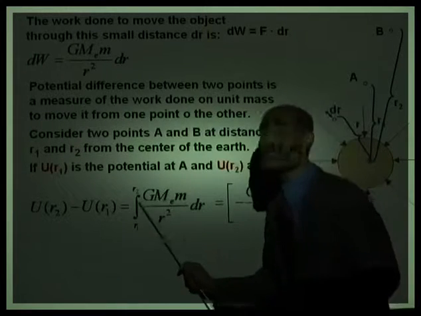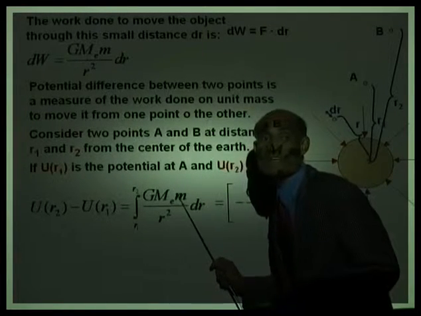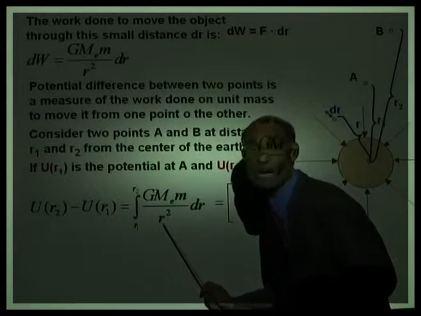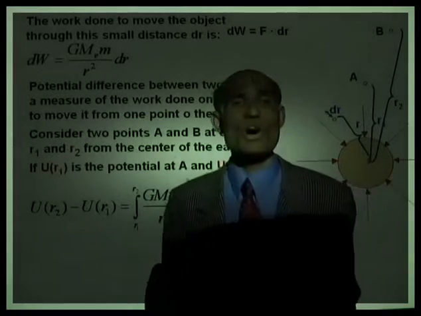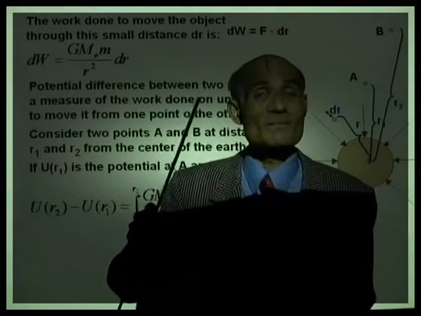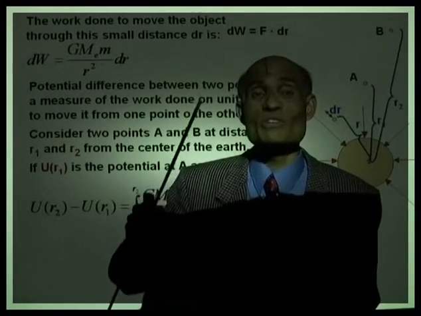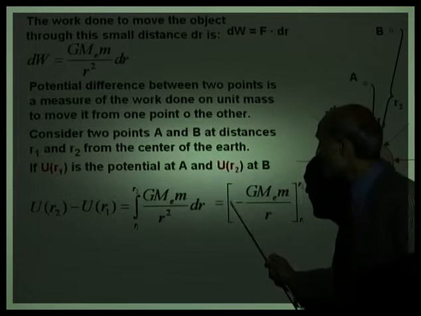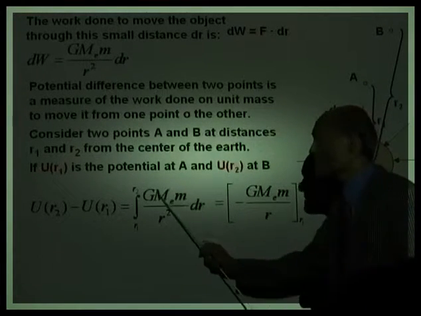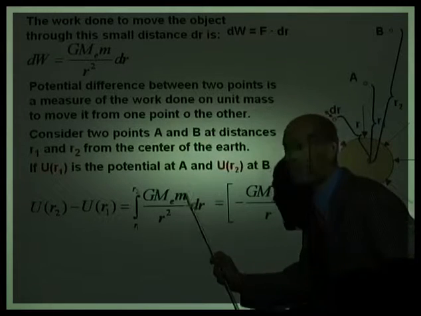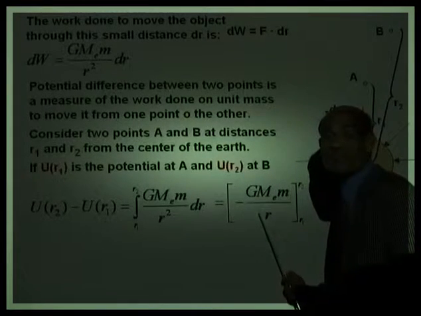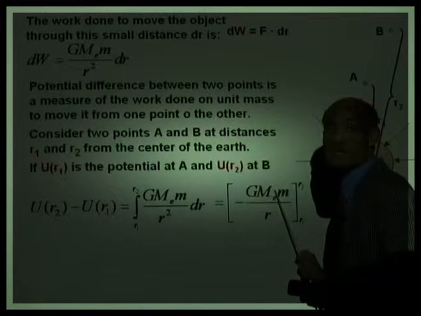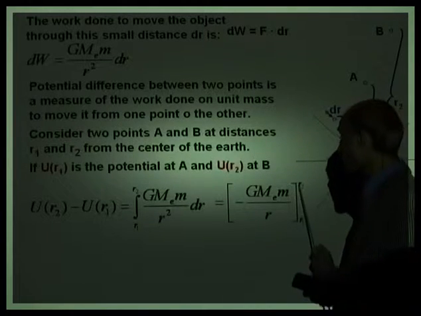Okay, can you integrate this? If you notice, G, M_E, m, they are all constants. And so you need only integrate 1 over r squared dr. Do you know the integral of 1 over r squared dr? The integral of 1 over r squared dr is negative 1 over r. So this integrated will become negative G M_E m, that's a constant, times the integral of 1 over r squared dr, which is negative 1 over r. So this quantity integrated gives me negative G M_E m over r, with the limits from r1 to r2.